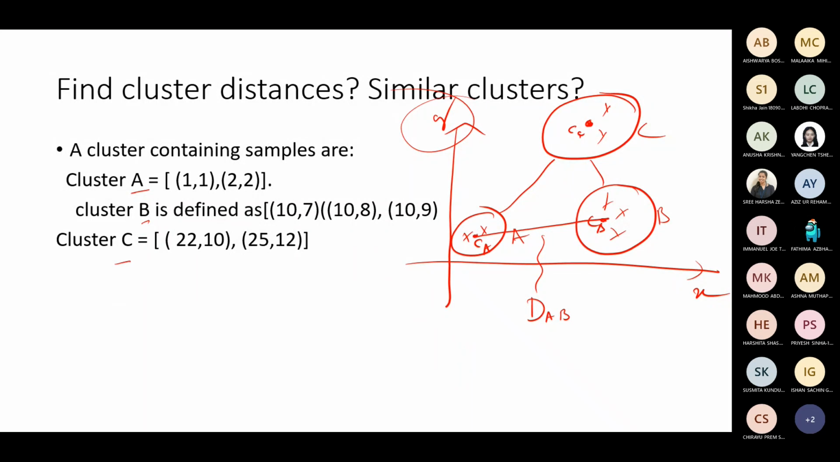You can indicate it as capital D, right? Similarly, the cluster distance between the two clusters B and C is nothing but D_BC. And between the other two clusters, D_AC.